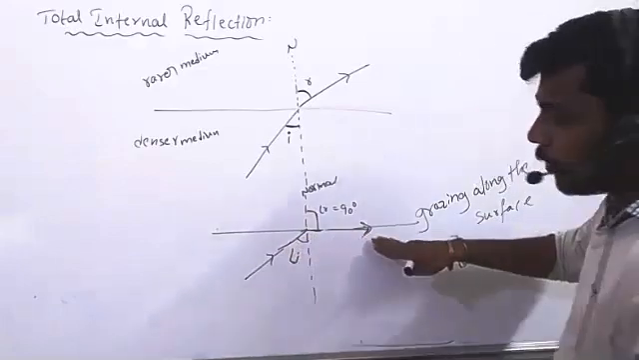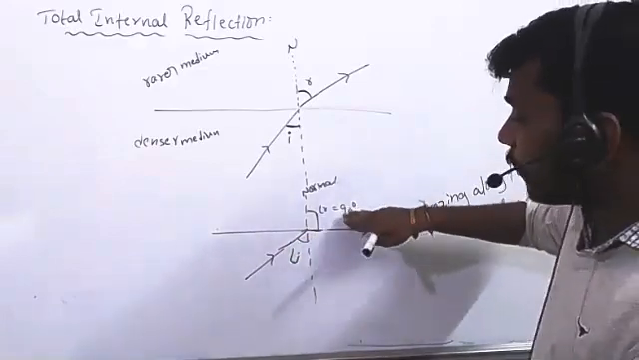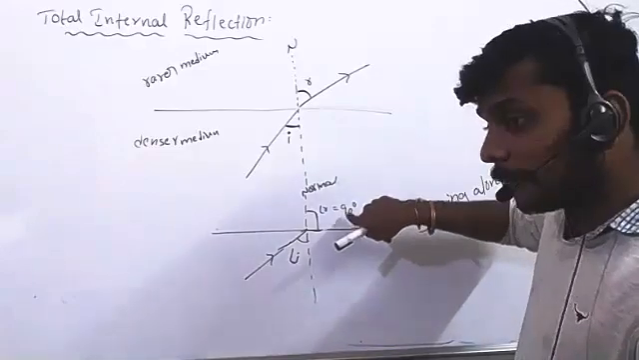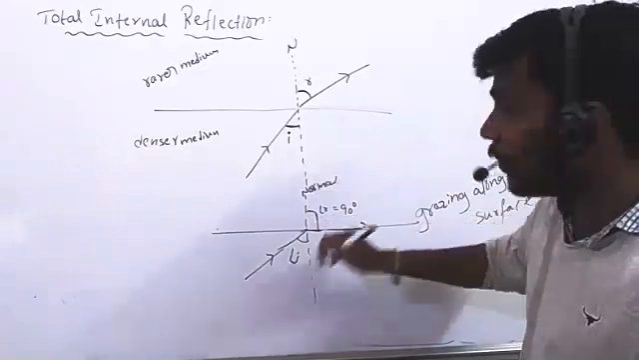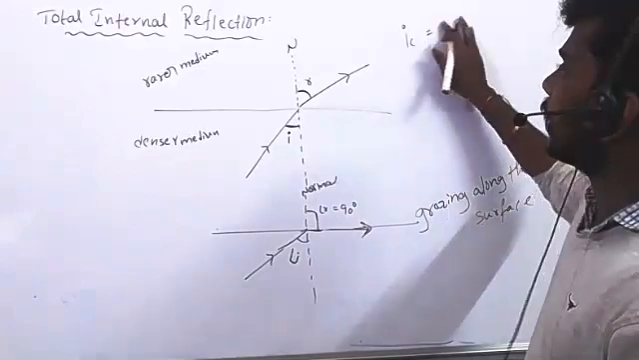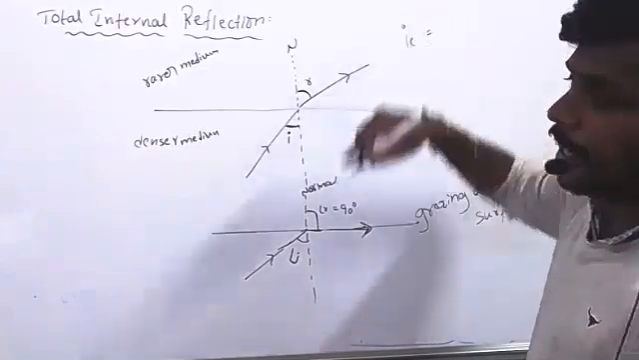When it is passing along the surface, the angle of refraction is 90 degrees. So when the angle of refraction is 90, the angle of incidence is what we call the critical angle of incidence. So it is only called the critical angle.